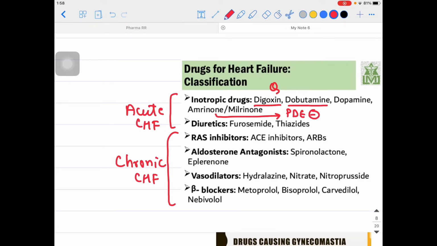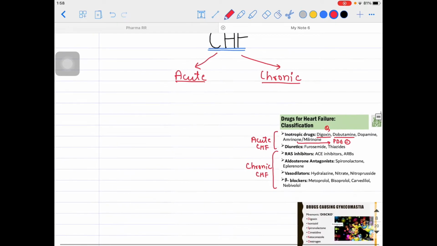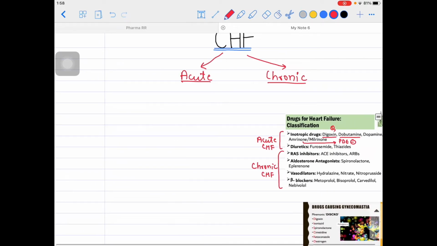Fine. Now digoxin I want to talk about. Chronic CHF we will talk about later, but in the acute one, what I want to talk about over here is digoxin as a very important drug. So what we need to know about digoxin, first of all, let's talk about the mechanism of action. Just a quick revision over here.